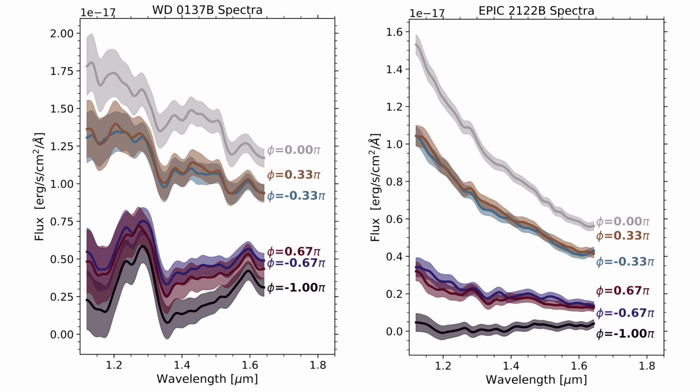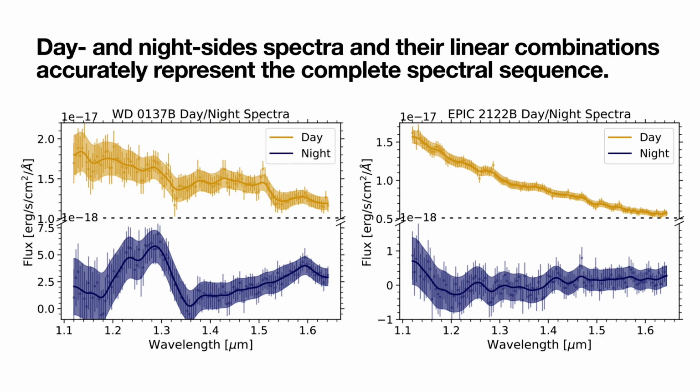We remove the nearly featureless white dwarf spectra to derive the phase-resolved brown dwarf spectra. For both brown dwarfs, their entire spectral sequences are accurately represented by linear combinations of their respective day and night side spectra. This allows us to focus our spectroscopic analysis on the day and night side alone.